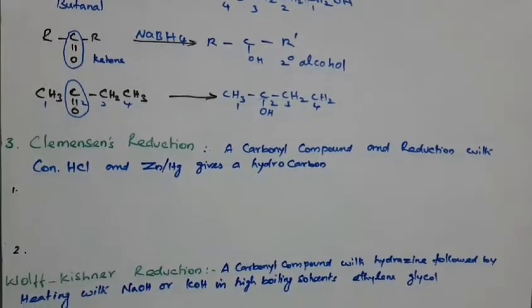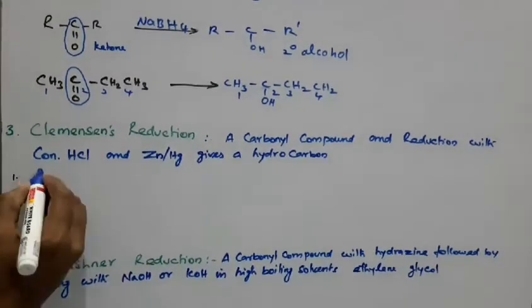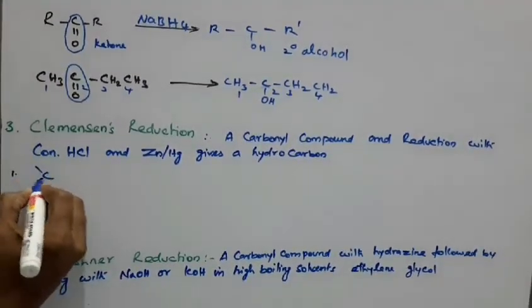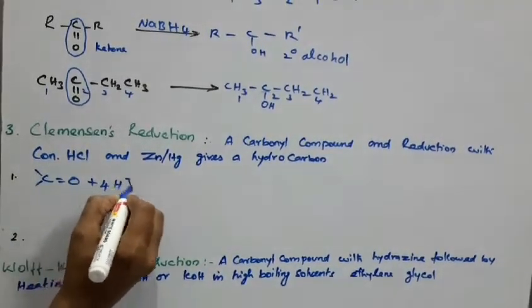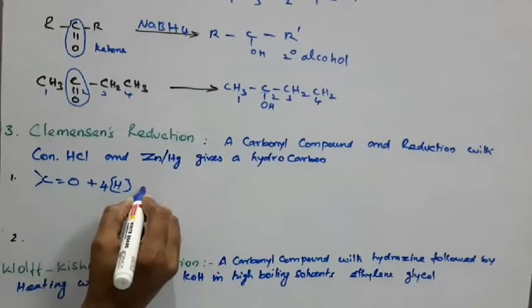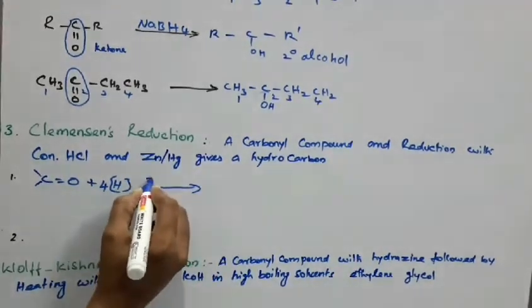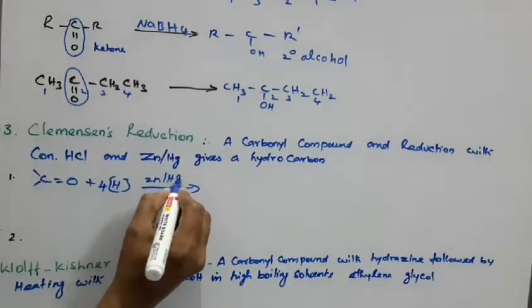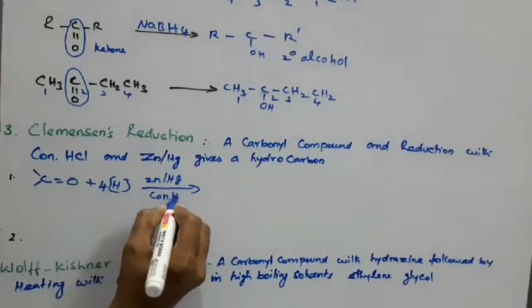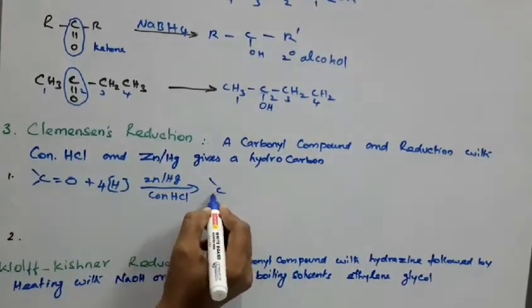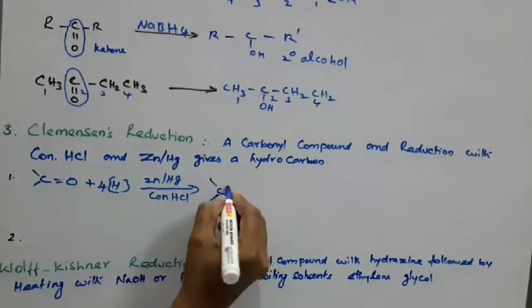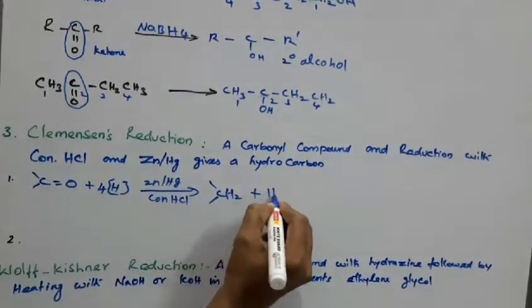Here you take, for example, a carbonyl carbon. Reduction means addition of hydrogen, in the presence of what? Zinc amalgam with concentrated HCl, to produce a hydrocarbon, CH2, plus H2O.